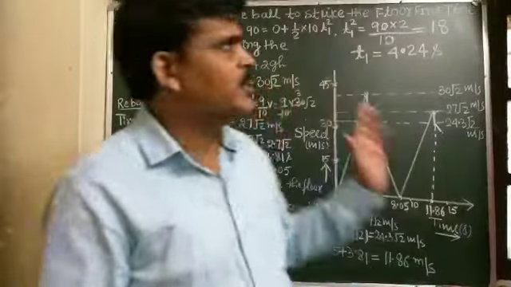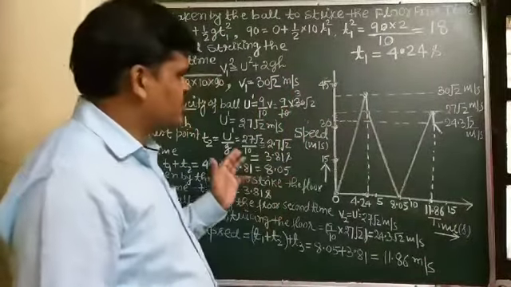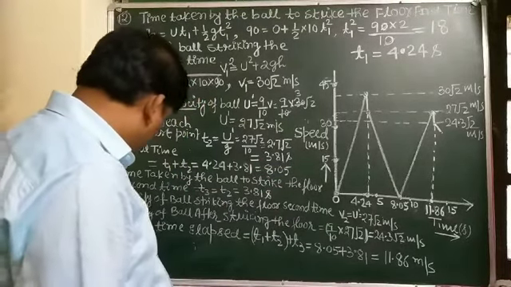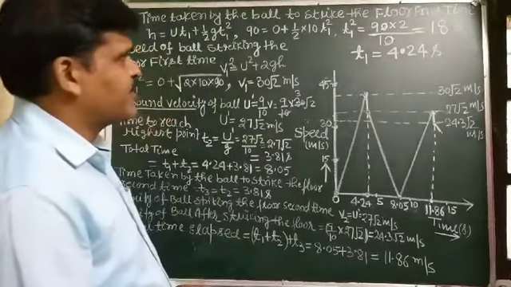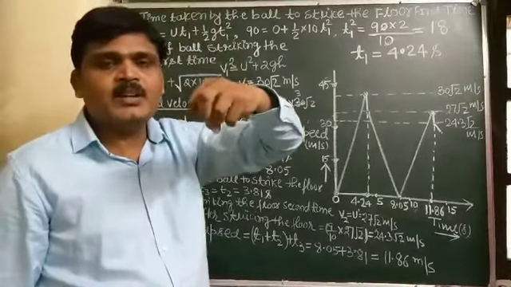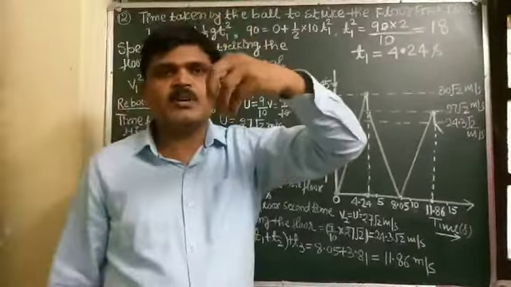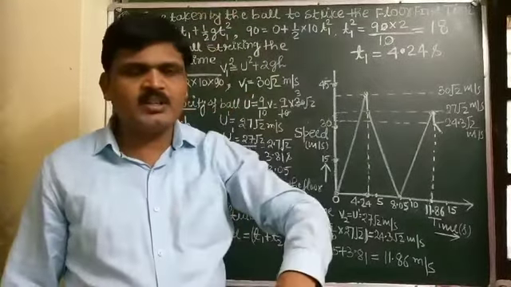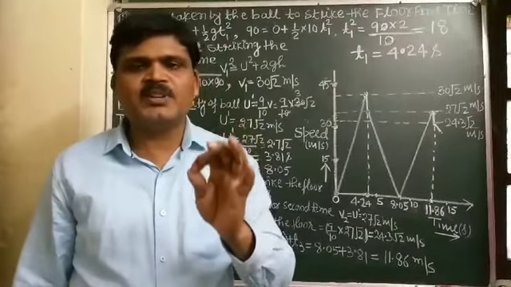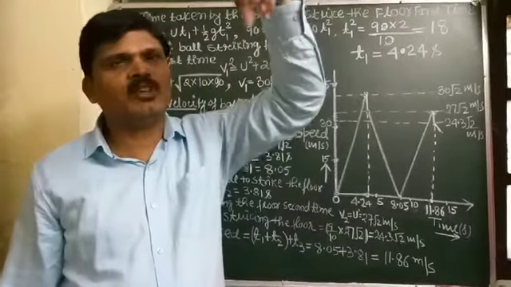I have already solved this question and I am explaining it step by step. First of all, we have to find the time taken by the ball to reach the ground by using the formula h equal to ut plus half gt square, and when the object is